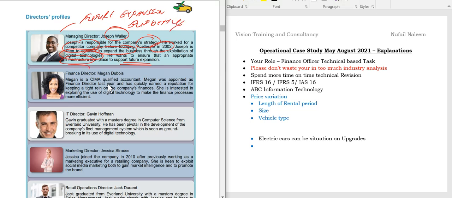Okay, now students, finance director Megan Dubois. Megan is a CIMA qualified accountant. So I can say that's a strength for the finance division, because she may have the competencies. Megan was appointed as the finance director last year and earned a reputation of keeping high standards in finance, and she is interested in exploring digital technology.